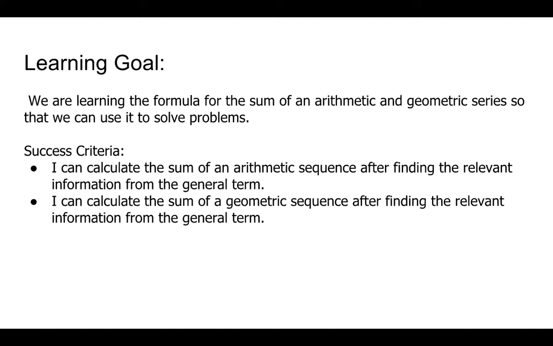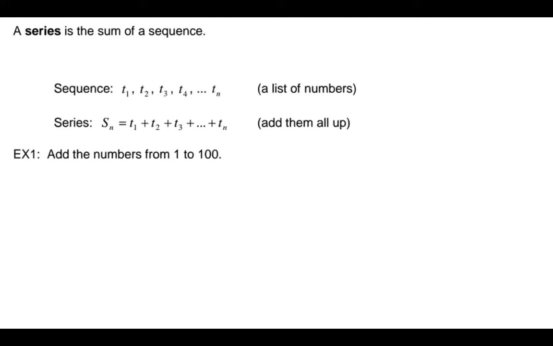So the learning goal is we're using the formula for the sum of an arithmetic and geometric series so that we can use it to solve problems. We're going to calculate the sum of arithmetic and geometric series after finding the relevant information from the general term. So we'll look at the general term formula again to give us some help. A sequence is just a list of numbers; a series is adding those numbers up. So it has Sn. Sn isn't in the sequence because we're not adding them up. It's just a representation of the formula. Instead of Tn, we have Sn because we want to add up all those numbers.